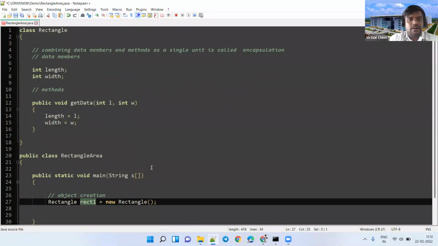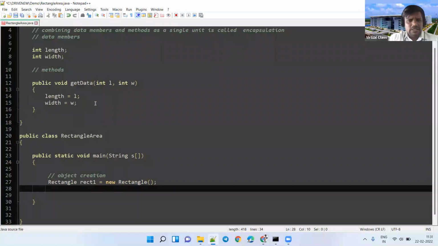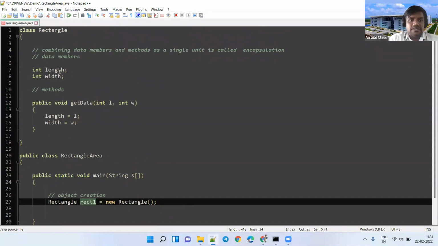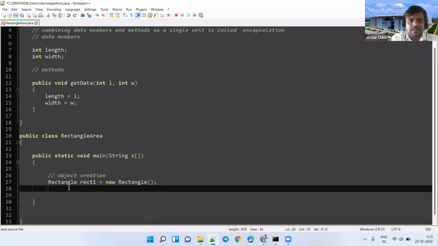Now I want to read values for the rect1 properties, I mean the length and width. How can we read values for rect1?